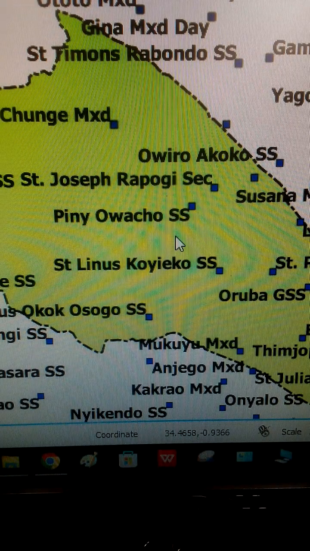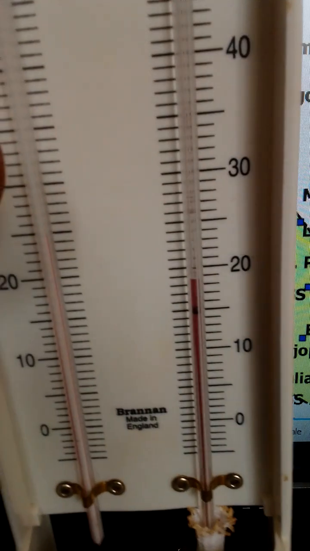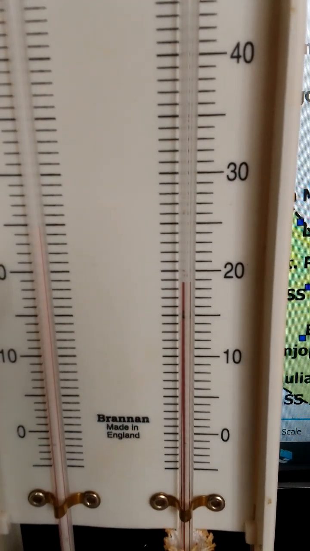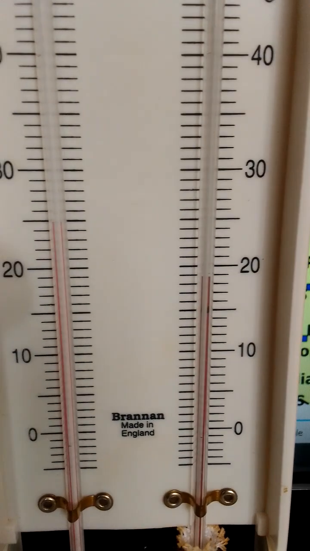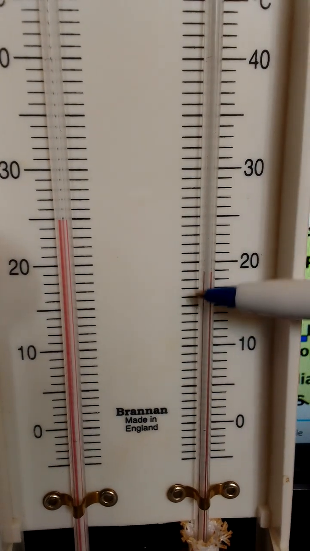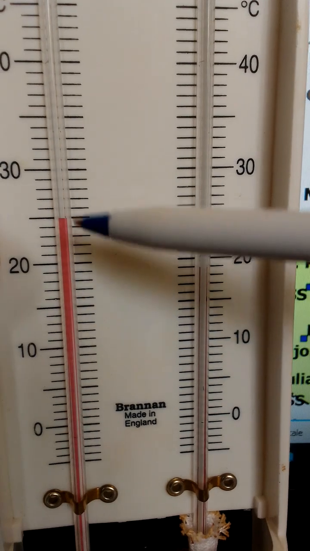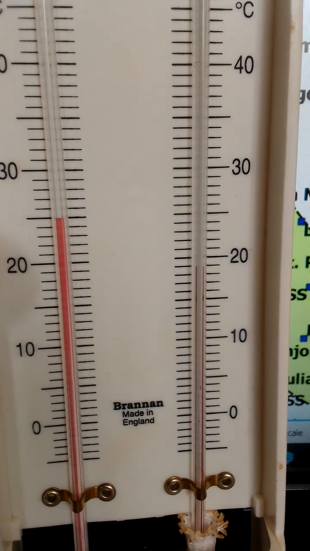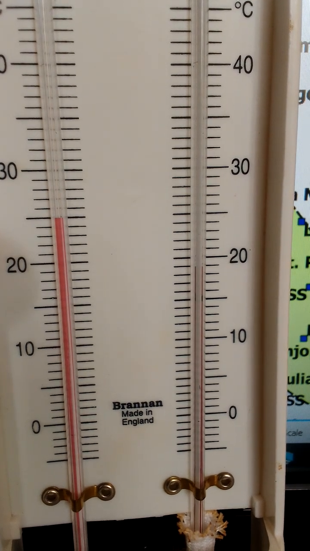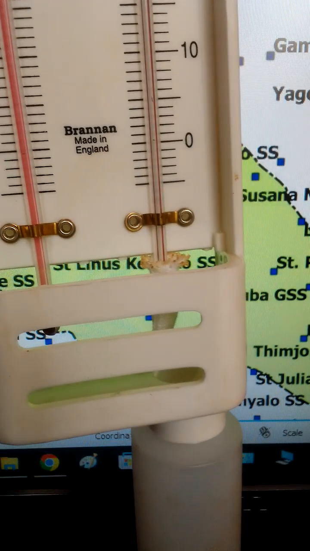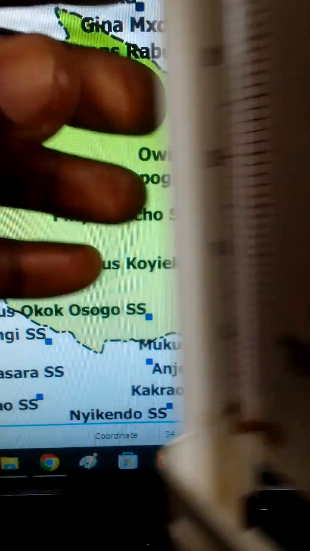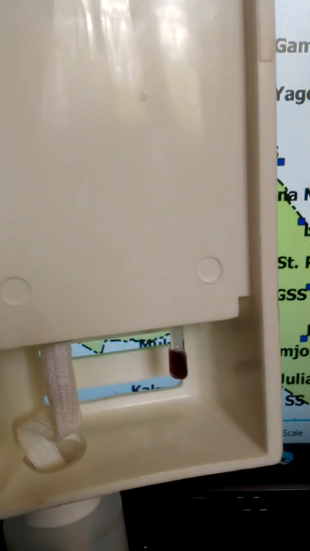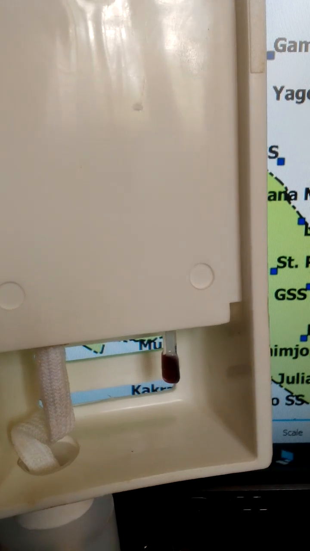This is what we call the wet bulb hygrometer. It is made up of two thermometers, the dry bulb and the wet bulb. This is the wet bulb thermometer. This is the dry bulb thermometer. The two thermometers are mercury in glass thermometers. At the bulb of the wet bulb thermometer, there is a muslin cloth wrapped around it.